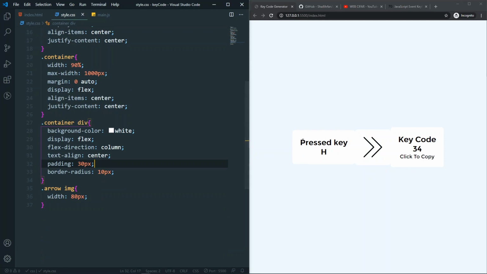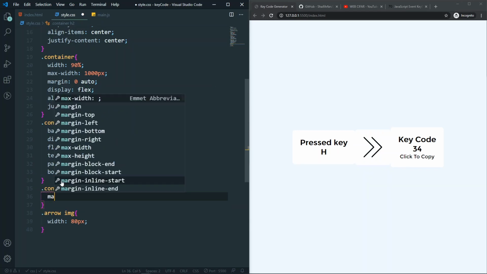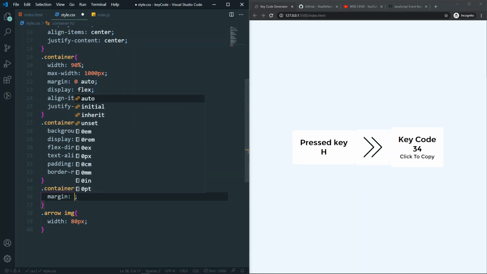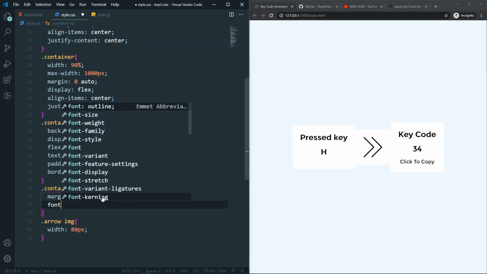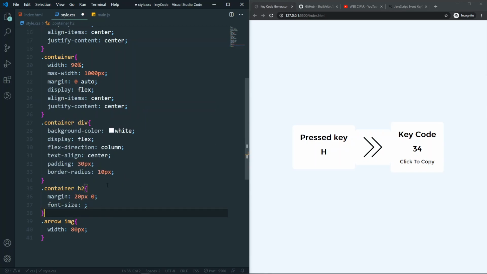And after that, let's actually come here and style the h2, which is our value actually. So for the h2 I will say that I will have a margin here, so margin will be 20 pixel for the top and bottom, and 0 pixel for the left and right. As you can see we have now a gap here, and also a gap here. So after that, actually I want to increase the font size of this middle one, or this h2, which is for the first div we have this h2, and for the third div we have this h2.